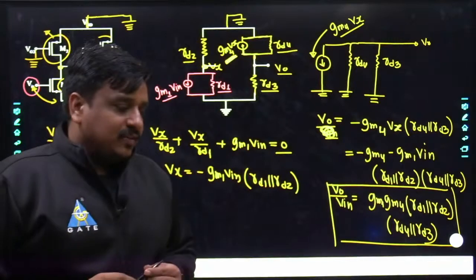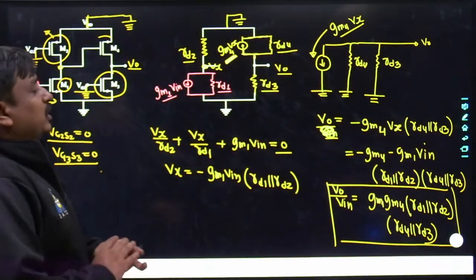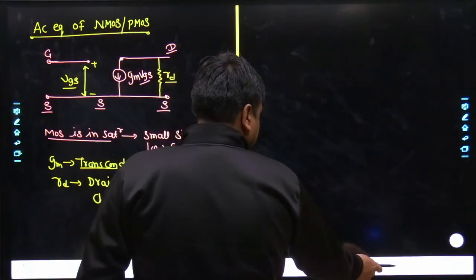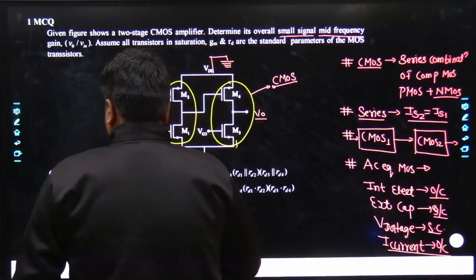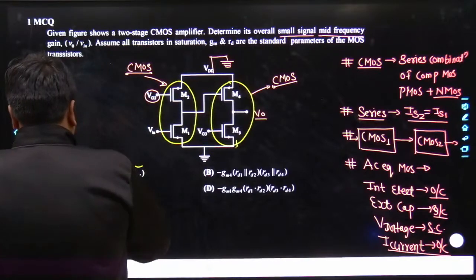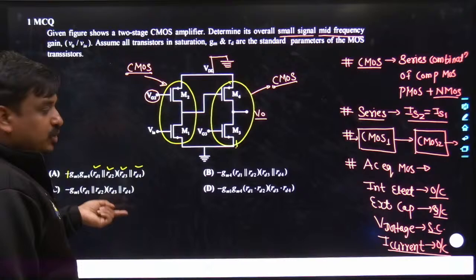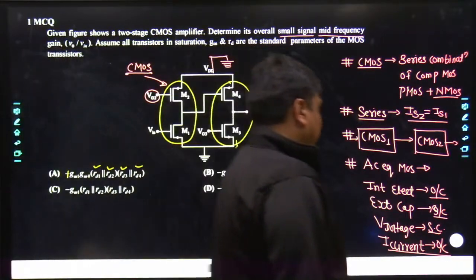Tell me, could you understand what actually I wanted to say from this particular problem? Yes, so the first question is over, and if you ask what was the best answer, obviously the best answer was plus gm1, gm4, RD1 in parallel with RD2 getting multiplied with RD3 in parallel with RD4.